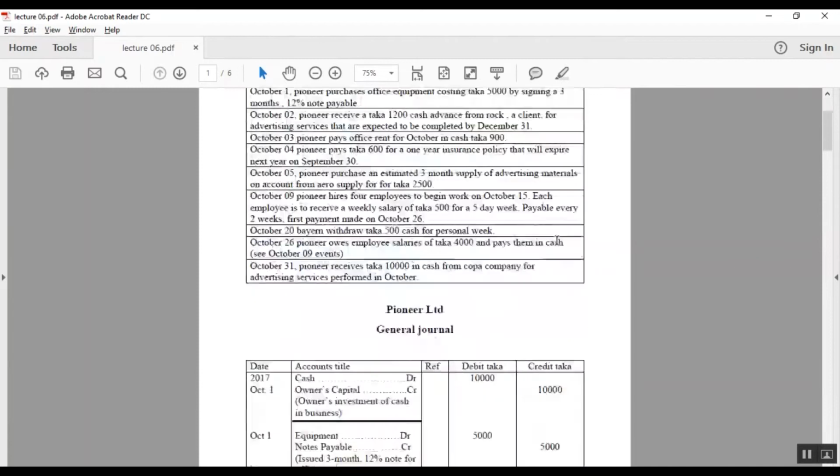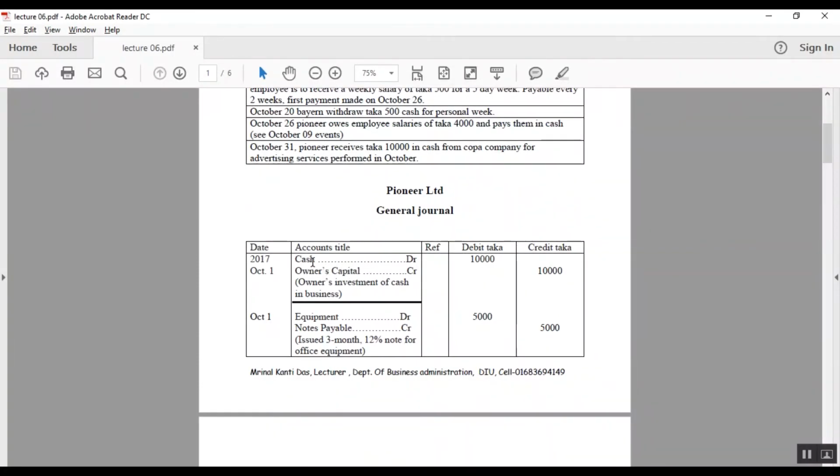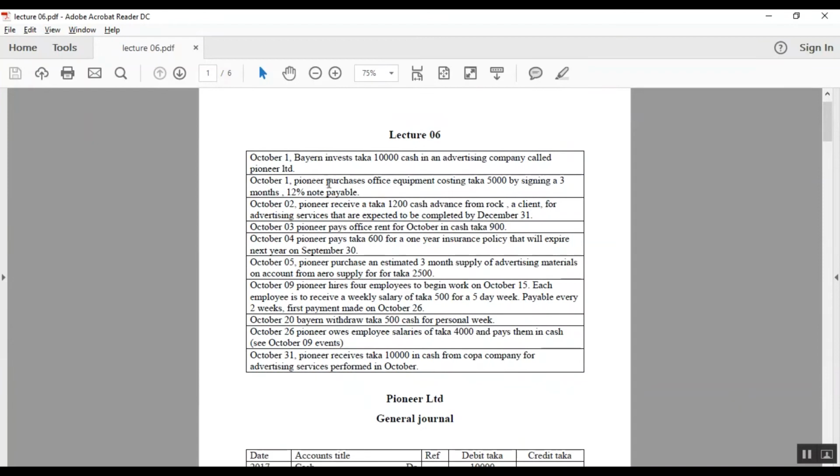Bayern invests taka 10,000 cash in an advertising company, which is called Pioneer Limited. So in the journal, we have cash entered as debit and owner's capital entered as credit, and the amount is 10,000.